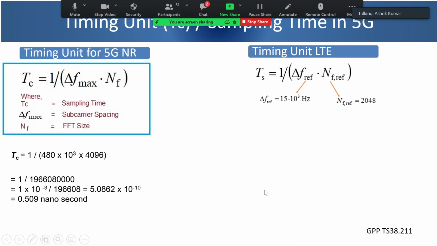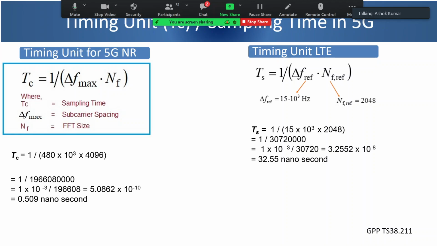Okay, so I request that somebody calculates the timing unit of LTE because everything is given. In the chat box, please write. So you have to just calculate. This is the calculation. Yes, very right. Vinay ji, it is 32.55 nanosecond. You are right.